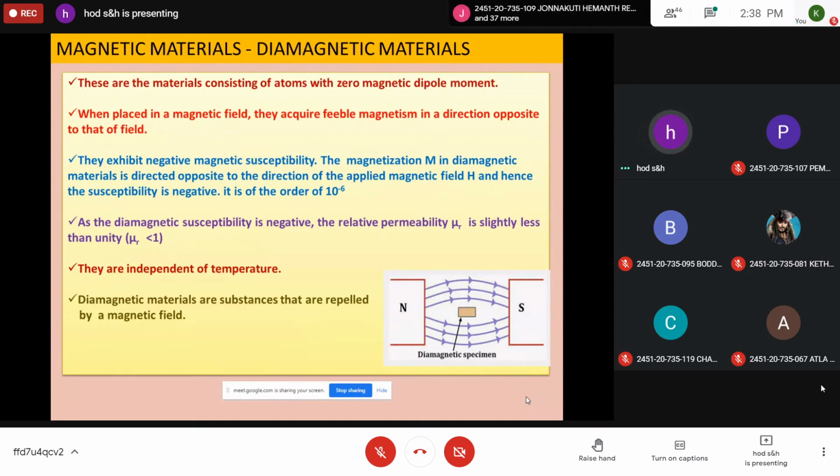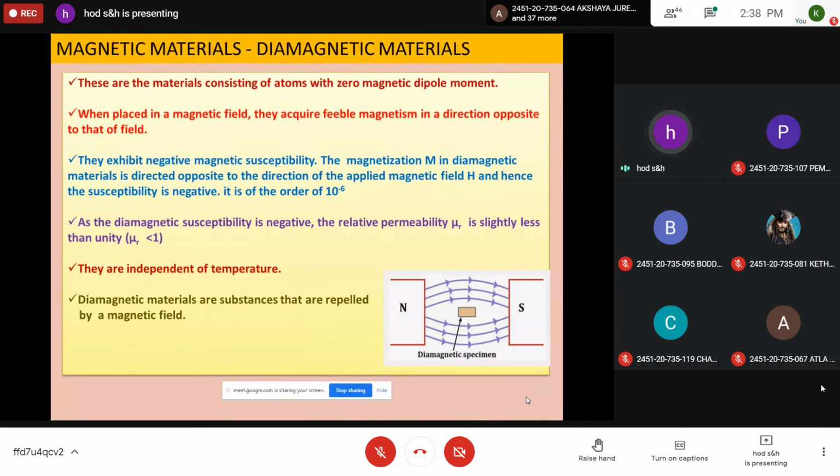When an external magnetic field is applied, the dipoles move opposite to the applied field direction. Hence, the induced dipole moment repels the applied field.